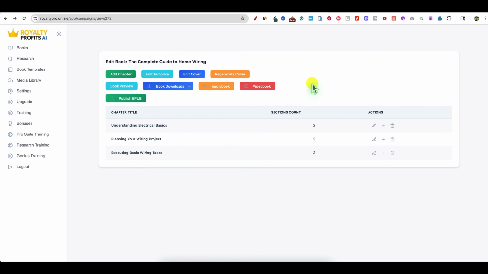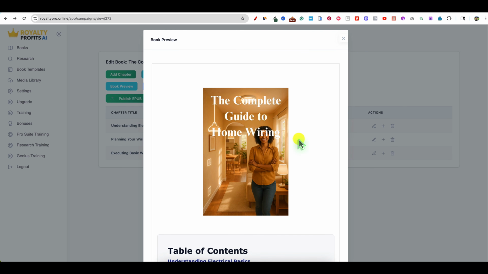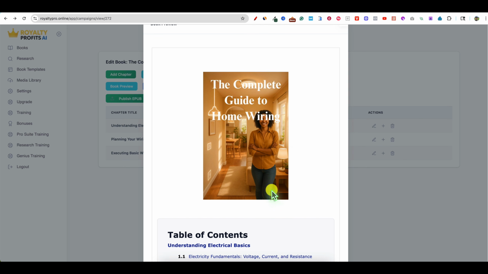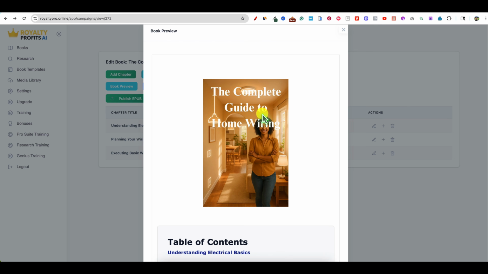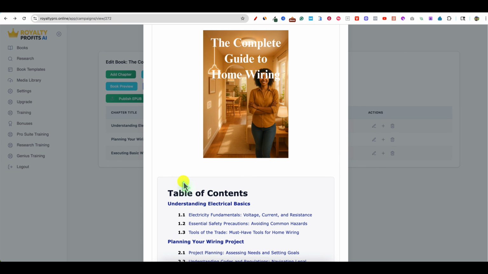And then to get your actual book, we would go into book preview. So the complete guide to home wiring, we've got this image right there. Honestly, I would probably want to do something different with that. It's not terrible, but the person's face is being blocked by the title. And so I would probably want to fix that, but it does look pretty good. The complete guide to home wiring is spelled correctly and everything. So it would pass. But like I said, I would probably want the person to not be blocked.